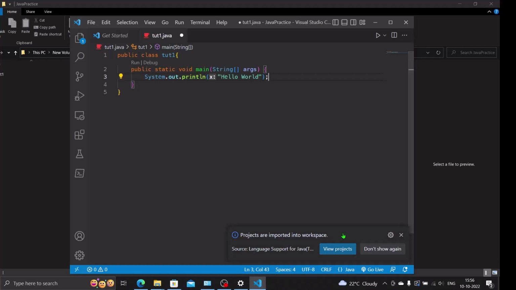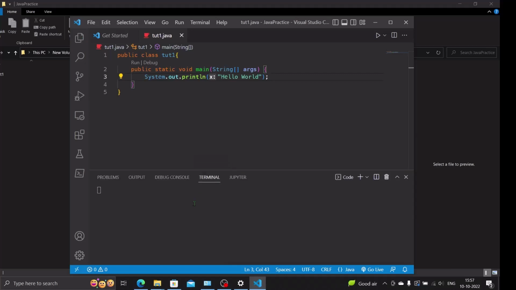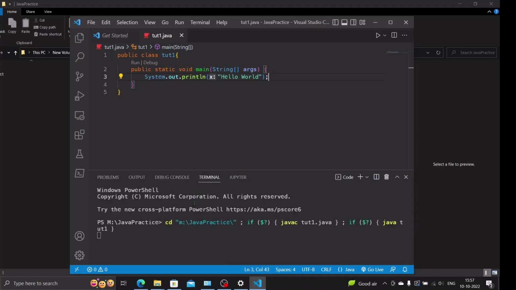Projects are important to workspace. No, I do not want that right now. See, this can all be avoided if you're having errors. Just use the IntelliJ IDE, and all this will be avoided. If you want, I can create a dedicated video on how to use the Visual Studio Code editor. As you can see in the console, it has written hello world in the terminal. Now it means our language is working fine, everything is okay.